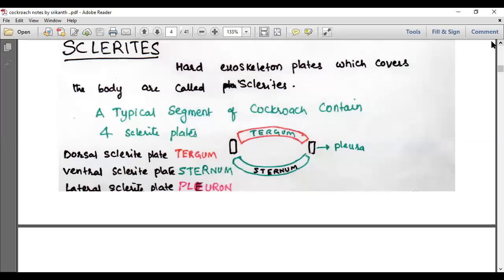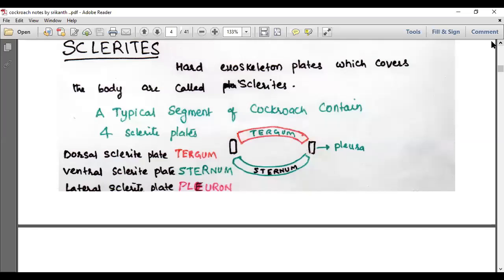Sclerites. What are sclerites? Hard exoskeleton plates which cover the body are called sclerites. A typical segment of the cockroach contains 4 sclerite plates: dorsal sclerite plate, ventral sclerite plate, lateral sclerite plate. Throughout the length of the cockroach, these words will come, that's why you need to practice them today. Dorsal sclerite plate is called tergum. Ventral sclerite plate is called sternum. Lateral sclerite plates are called pleura.